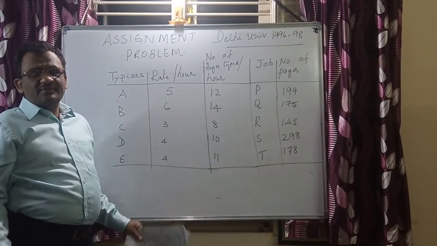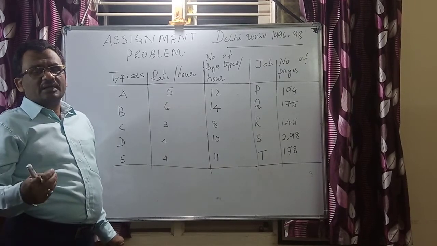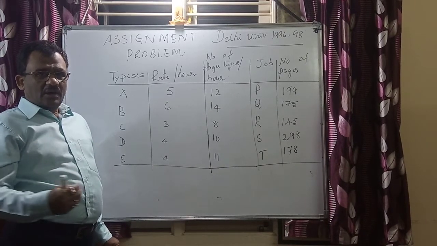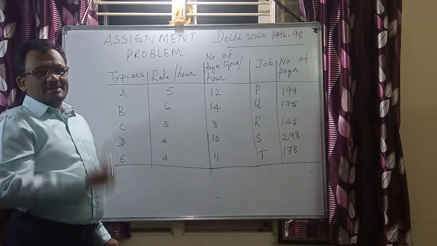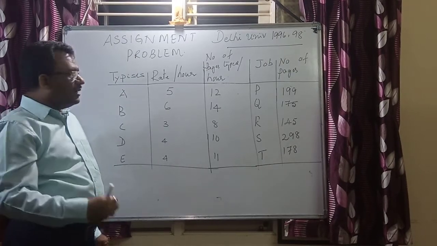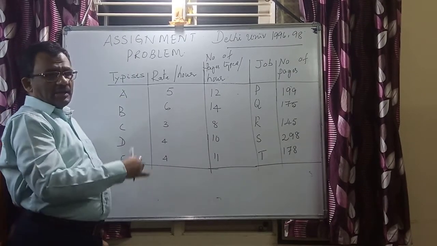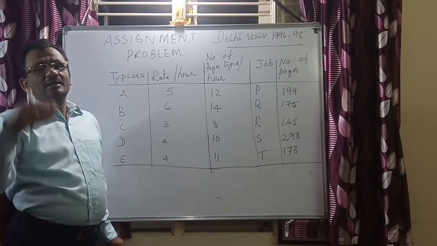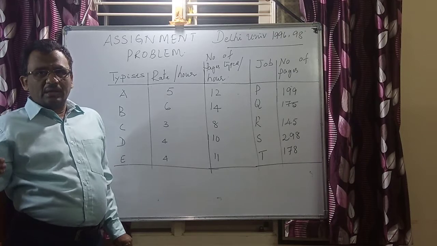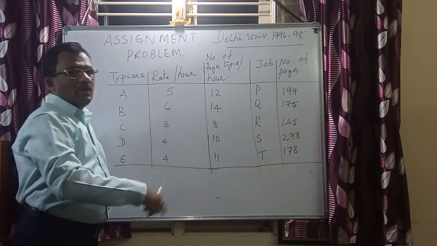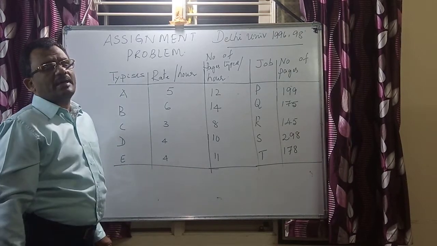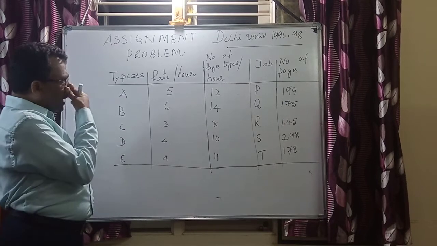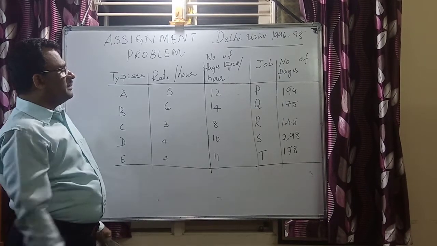I need to have the structured form of data in its matrix form, with the jobs to be processed, P, Q, R, S, T, and the typists to be allocated like PA, PB, PC, PD, PE, like that. Again QA, QB, QC, QD, QE, and this matrix is to be evolved first. Then I can go for applying the assignment problem. Now the problem continues.